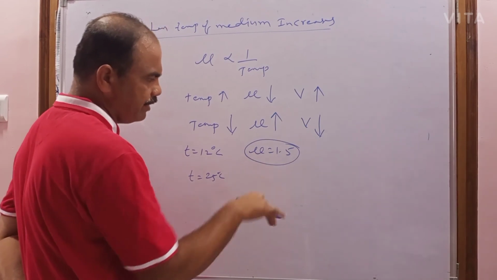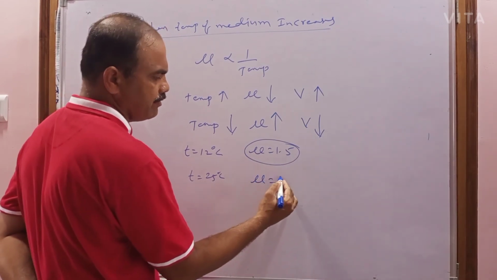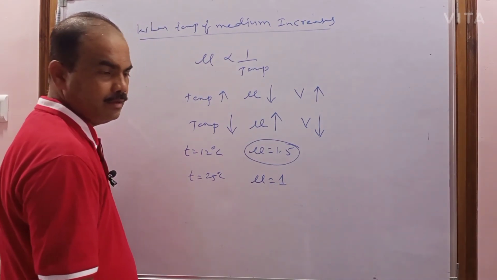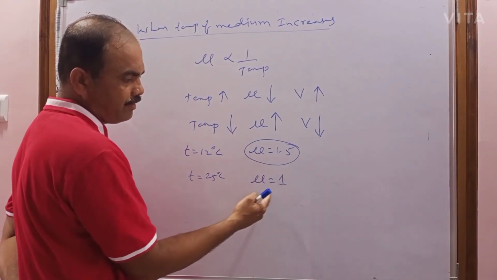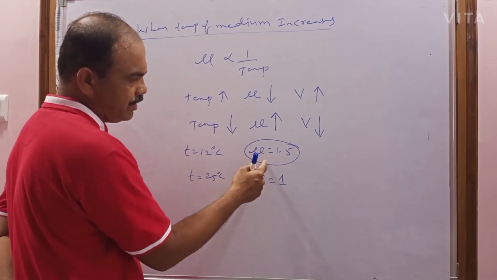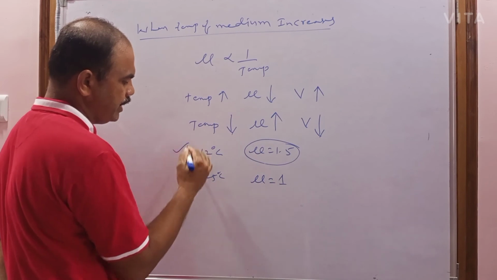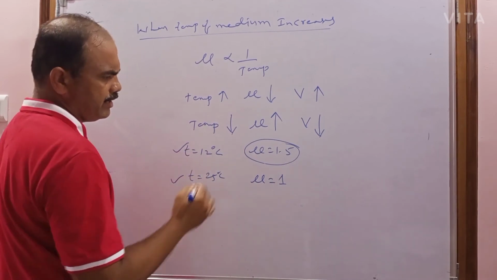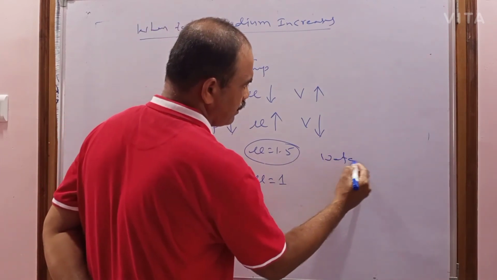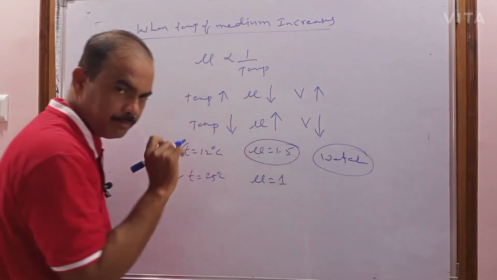It will decrease, for example, to 1. So previously it had 1.5, now it decreases to 1. When we compare these two, at temperature 12 degrees Celsius and 25, the medium is not changing here. For example, consider the medium is water.